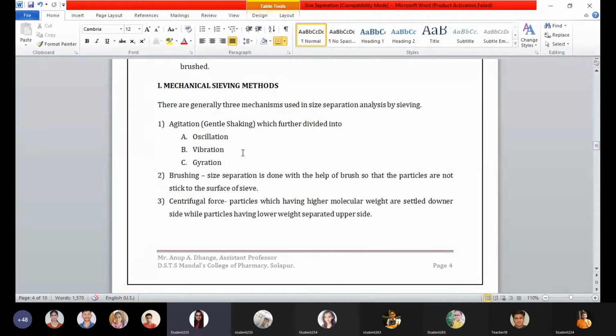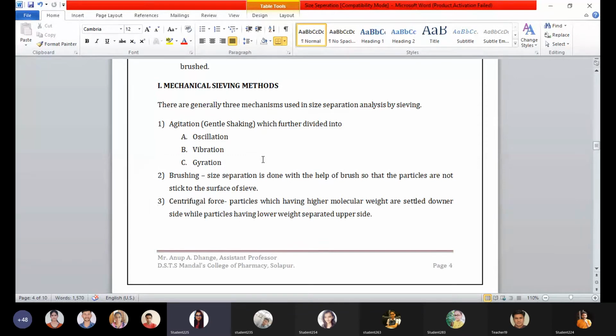These methods have advantages as well as disadvantages. In brushing, we use two kinds of brushes, differentiated based on their revolving around the axis: one is circular revolving and one is longitudinal revolving.